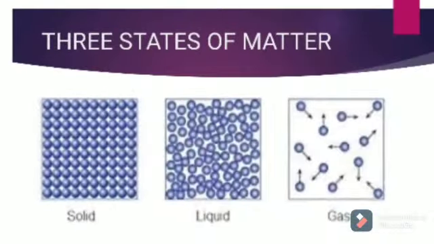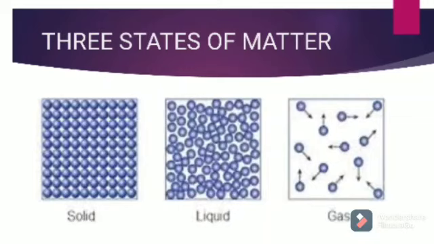States of matter: solid, liquid, and gas. Solid. Solids have fixed volume and shape. In solids, particles are closely packed and they have very little spacing between them. In solids, particles only vibrate at their position and they have less kinetic energy. The force of attraction between the particles of solids is very strong. Example: stone, wool, brick, etc.